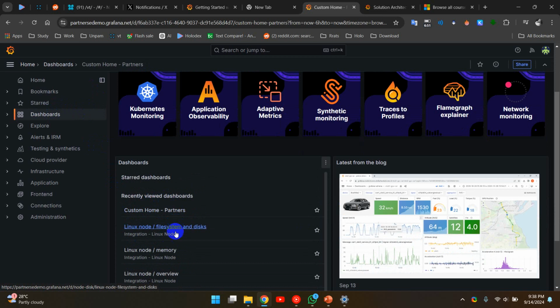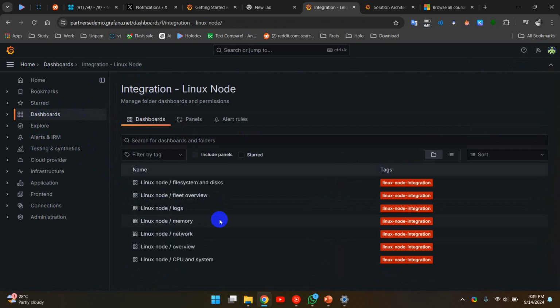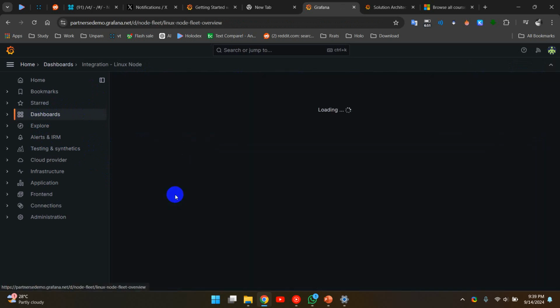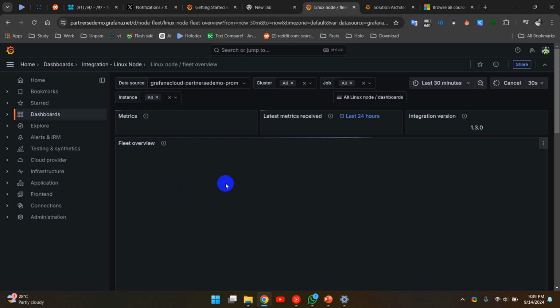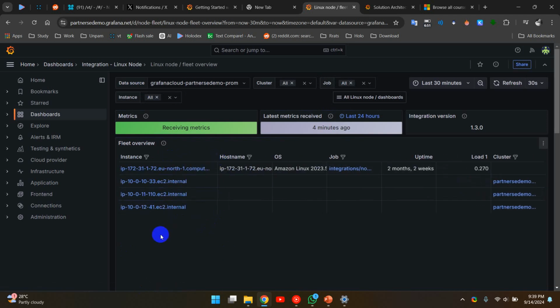For example, let's say you have many Linux servers. Here you can see one of the dashboards. Here you can get the overview of all of your Linux servers. For example, there are 4 Linux servers.